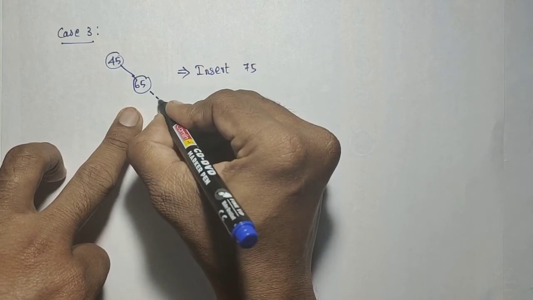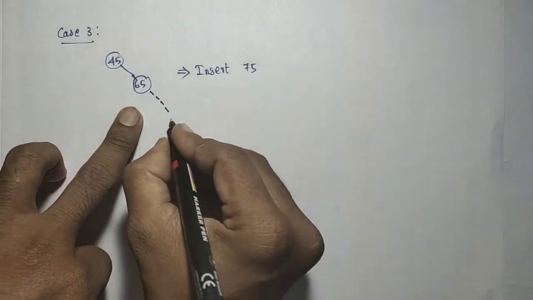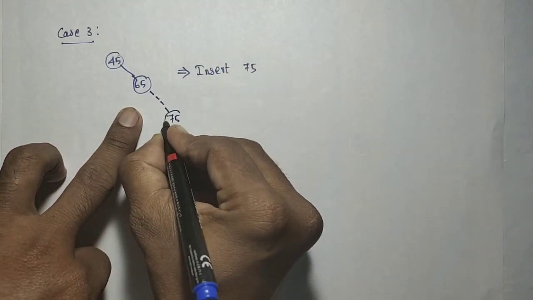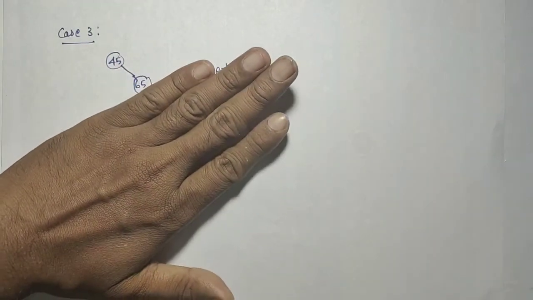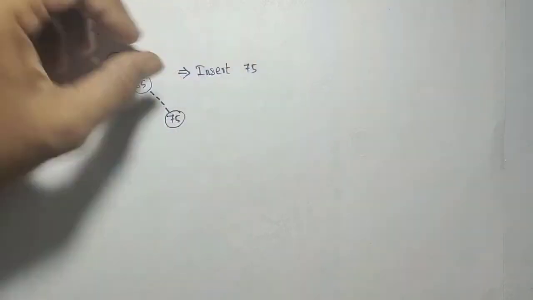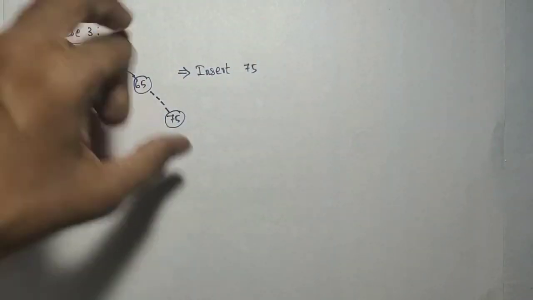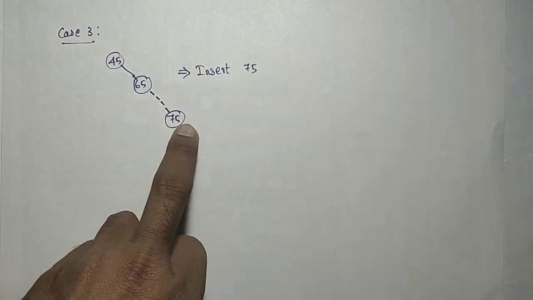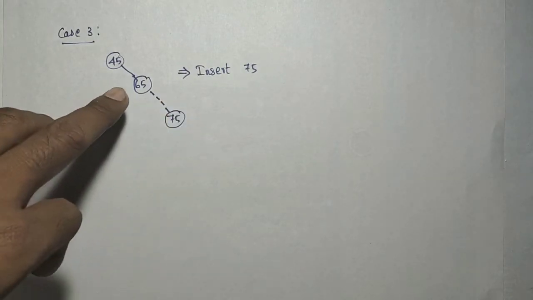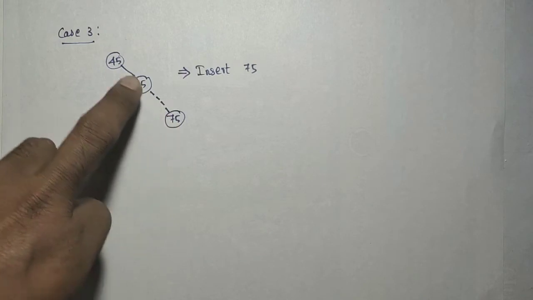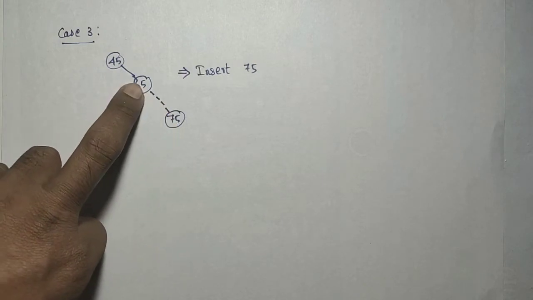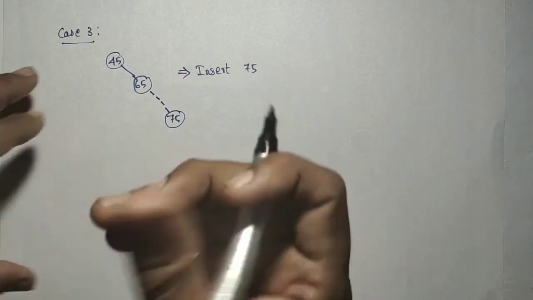Now the unbalancing occurs at 45, due to inserting a new element, 75, in the right subtree, on the right side. So that is the third case.